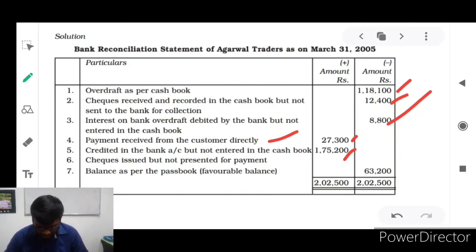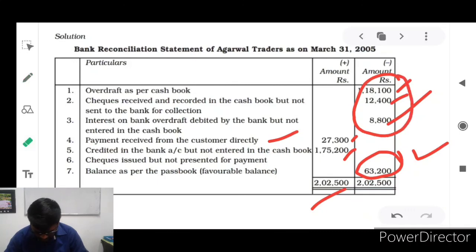So anyway, all the entries are entered successfully, and we are balancing both sides. On the plus side, 1,75,000 plus 27,300 is equal to 2,02,500, and in the minus figure we are calculating. We are adding all these things: 1,18,100 plus 12,000 plus 8,800. So 1,18,000 plus 12,000 means 1,30,000, then 1,38,000, then 1,39,200, then 1,39,300 minus 2,02,500. Then we are getting 63,200 as the balance as per passbook.